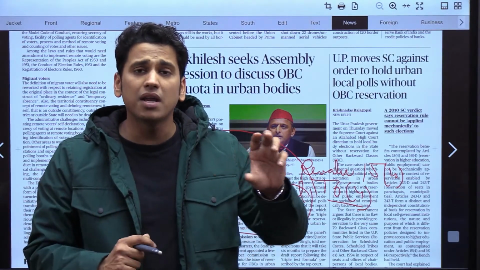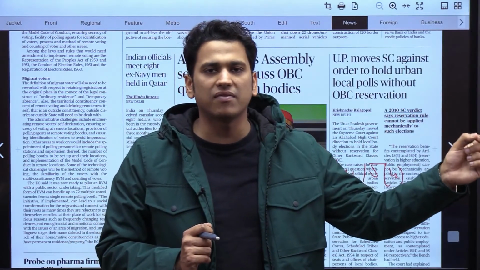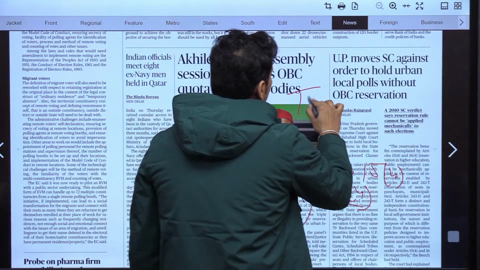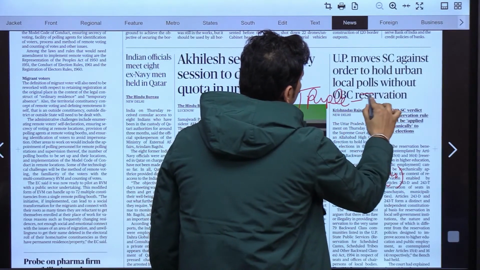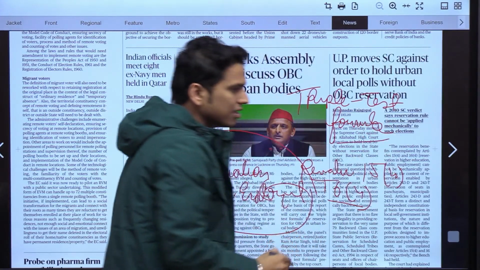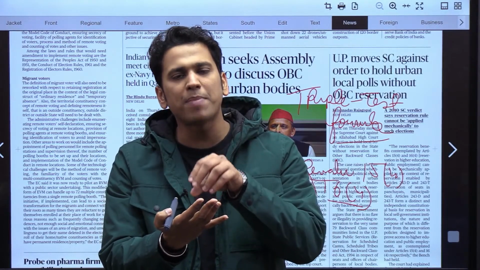Along with it, there have been certain judgments that say that to give reservation to OBCs in local body polls, they have to pass the triple test formula. Now, what is this triple test formula?